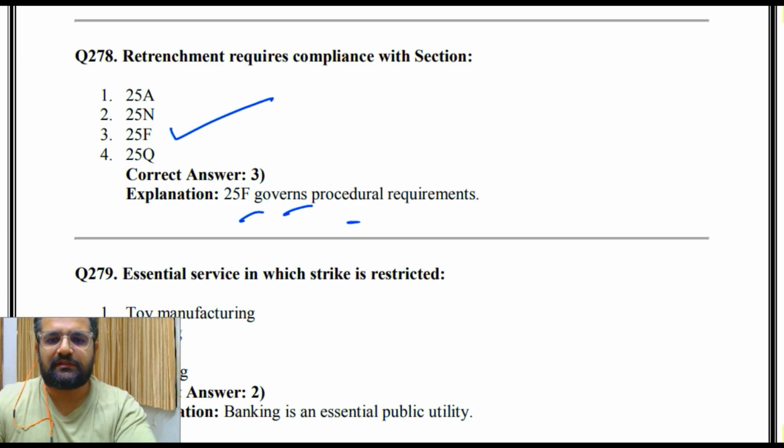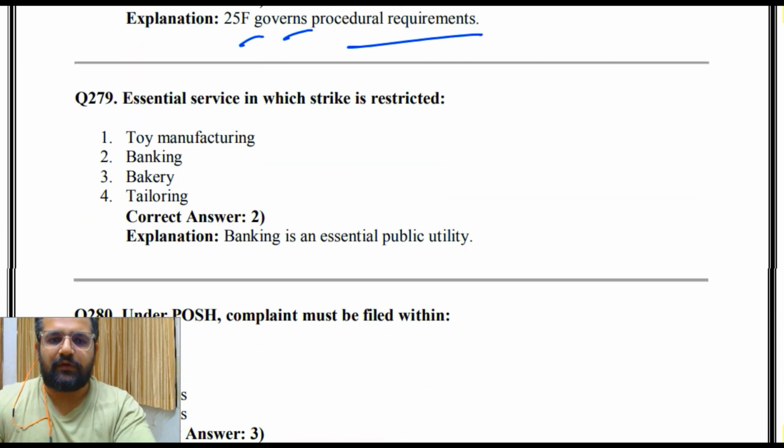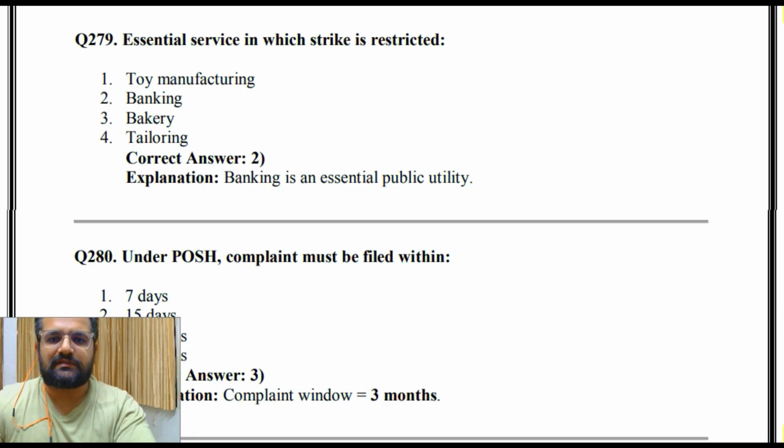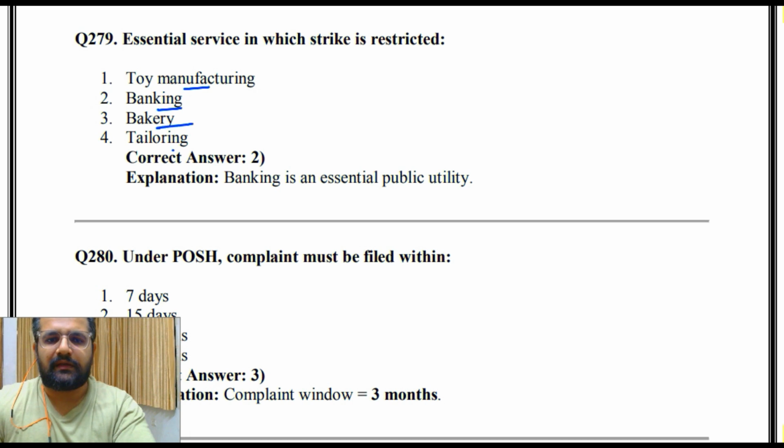25F governs procedural requirements. Essential service in which strike is restricted: toy manufacturing, banking, bakery, tailoring. So the answer is obviously 2nd, that is banking. Banking is an essential public utility.